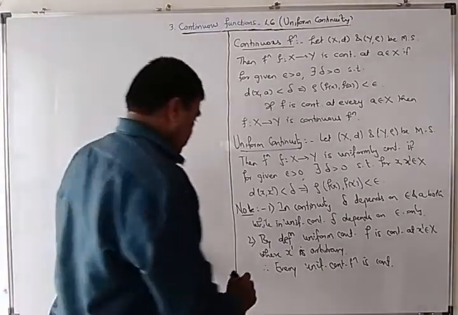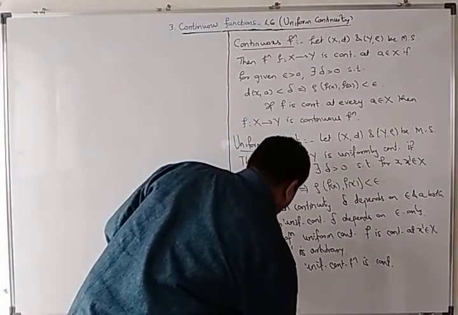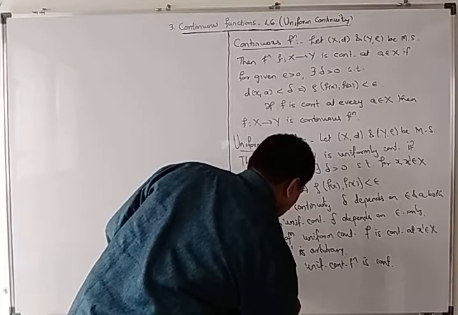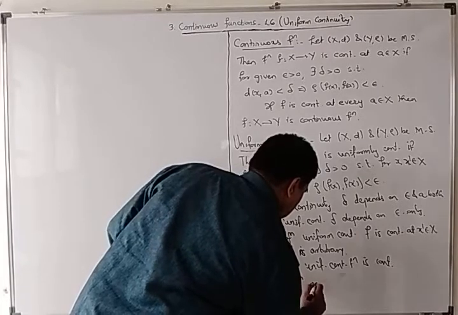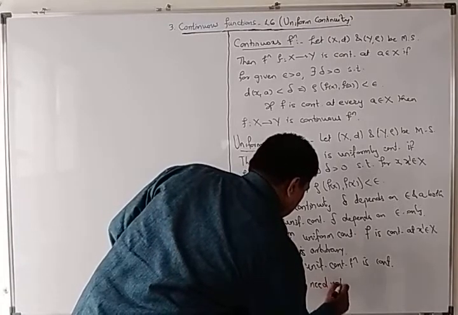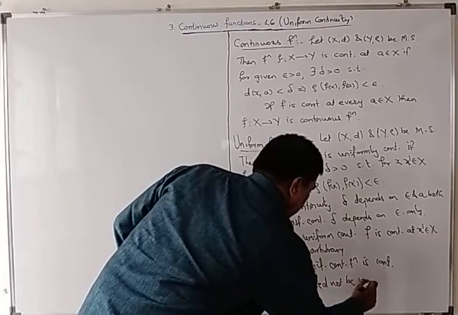Third, a continuous function need not be uniformly continuous.